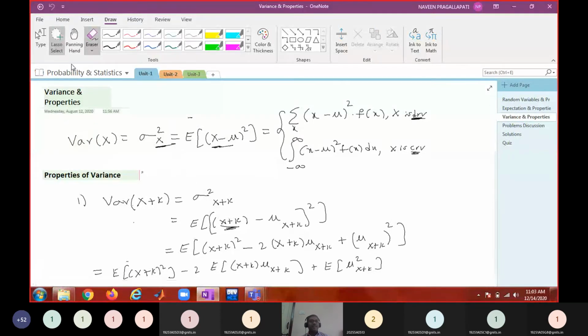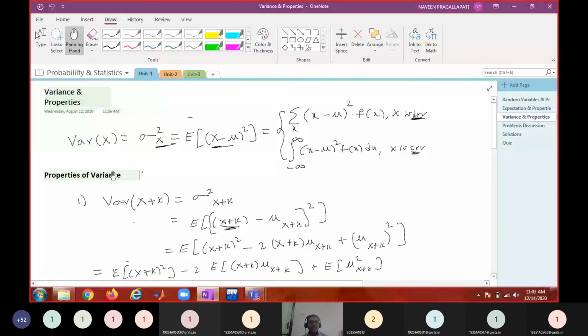Variance of x is denoted with sigma x square, or sigma square of x, which is nothing but expectation of (x minus mu) whole square. Again, it is defined whether it is a discrete random variable or a continuous random variable. DRV for discrete random variable, CRV for continuous random variable. (x minus mu) whole square into f of x. What is mu? Mu is nothing but expectation of x. The symbol for expectation is mu.